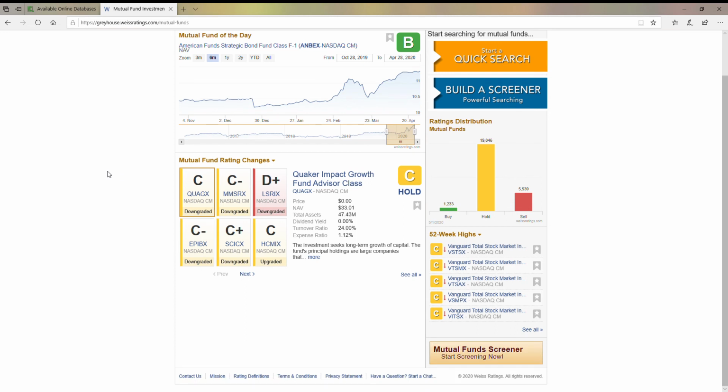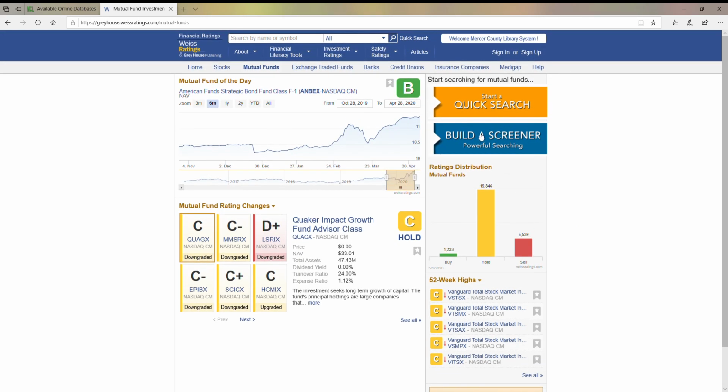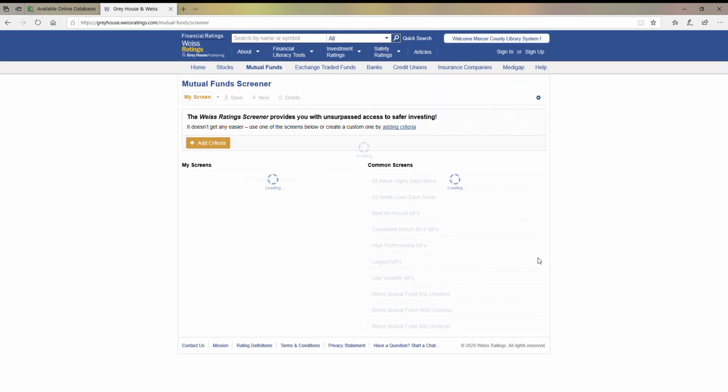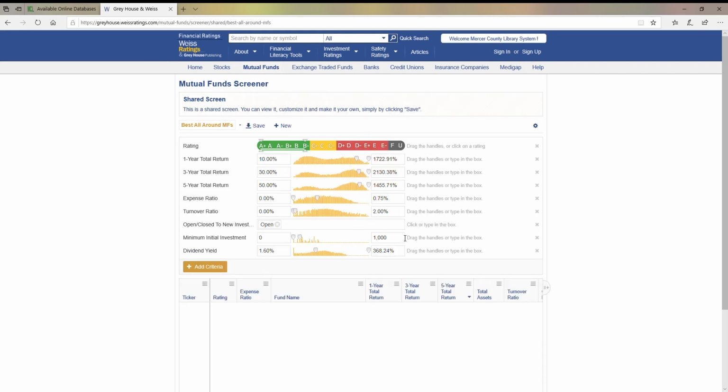So a couple of other additional pieces of information here. You will have the recent changes in ratings, and you'll see also a 52-week high-low on different funds that are selected. Okay, so if we're going to build a screener, you can basically take any one of these types of areas and add it to your screen.